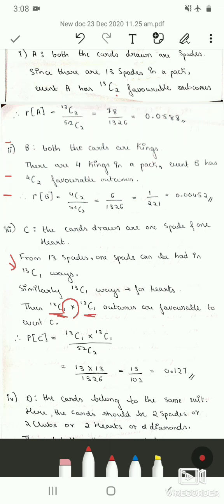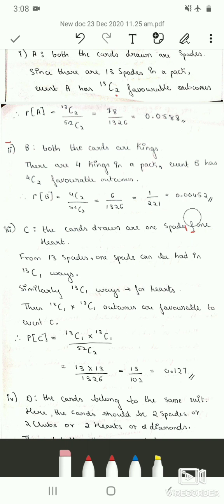It is because we want the probability that the card is one spade and one heart. Here they have not asked it is either spade or heart. If the question was that the cards drawn are one spade or one heart, in such cases you have to use the addition symbol. Here they have asked 'and', therefore it is multiplication.